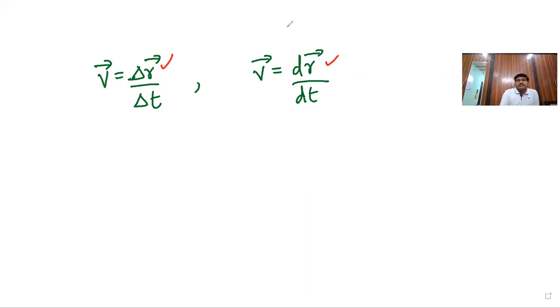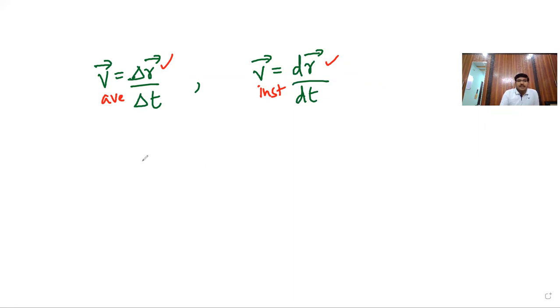And be careful. This is average velocity, simply AV I am denoting. This is instantaneous velocity. Instantaneous velocity is over a very small duration of time. Observe. Here I am taking one simple example.